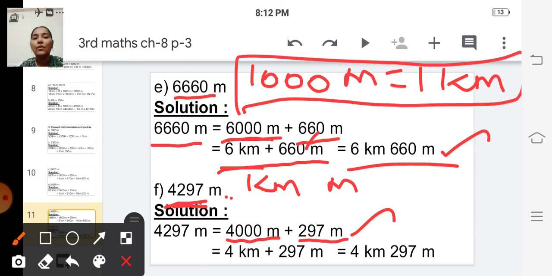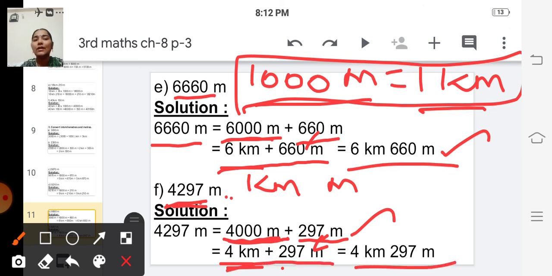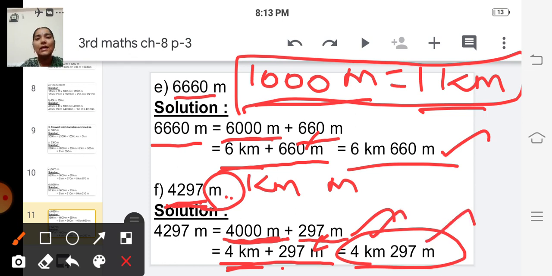So 4000 meter is equal to 4 kilometer. Okay, 1000 meter is equal to 1 kilometer, then 4000 meter is equal to 4 kilometer plus this 297 meter, which is equal to 4 kilometer 297 meter. So we have converted this meter into kilometers and meters. That is the answer.